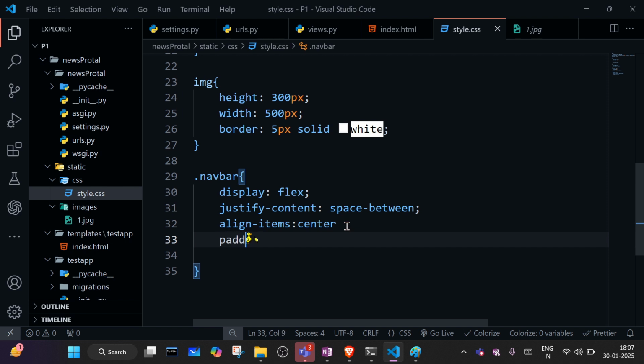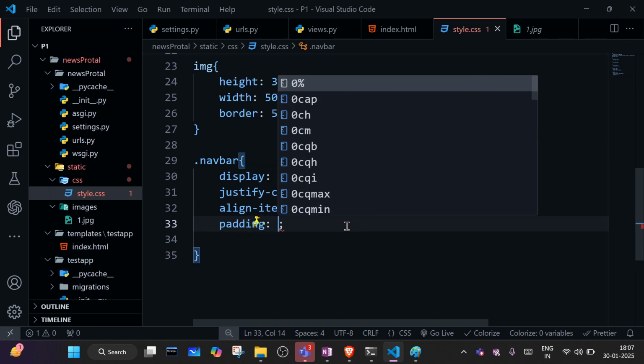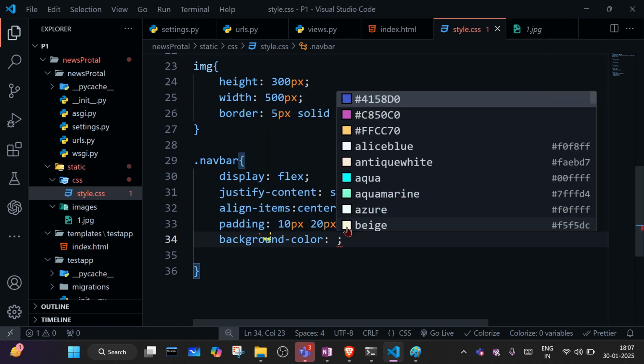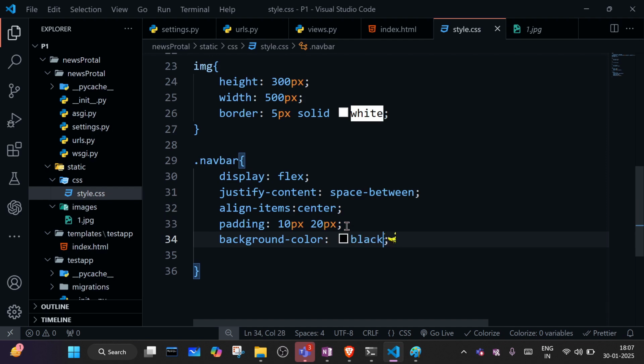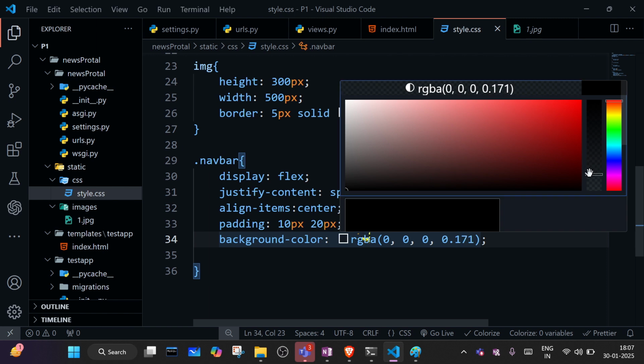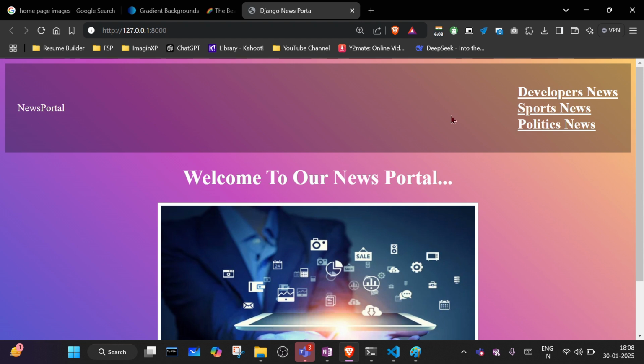And we can write some padding also. Padding is like 10 pixel and 20 pixel, and we can write background color, not border. Border is not, background color. So background color should be like black, but not the dark black. We will keep some light black. Okay, so we are getting like this.